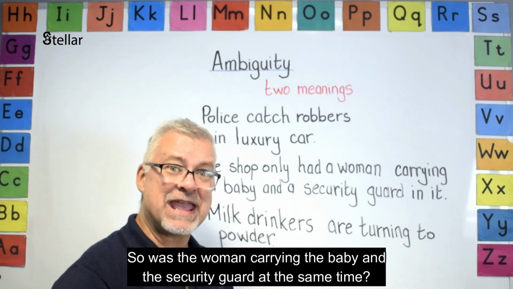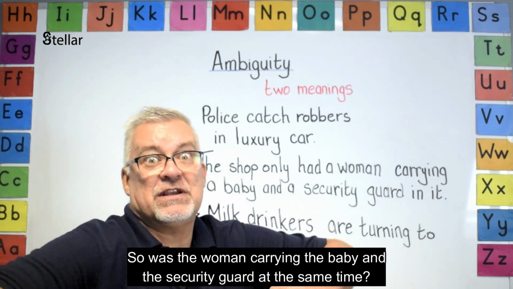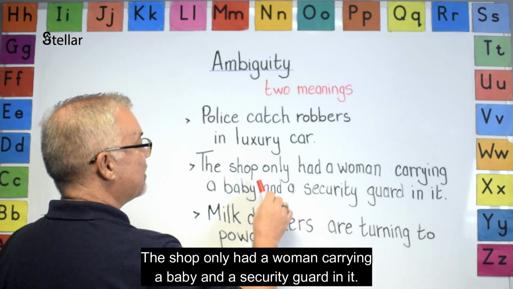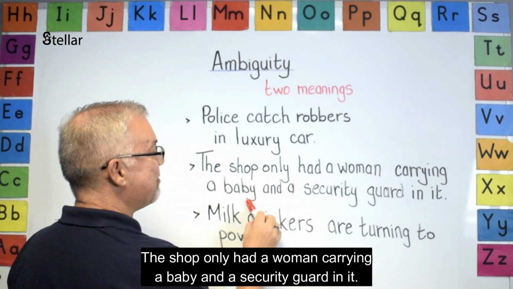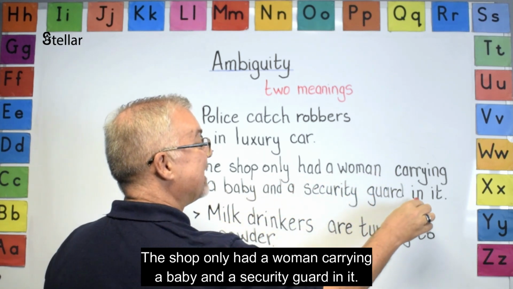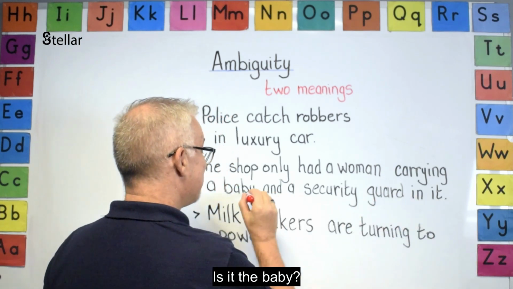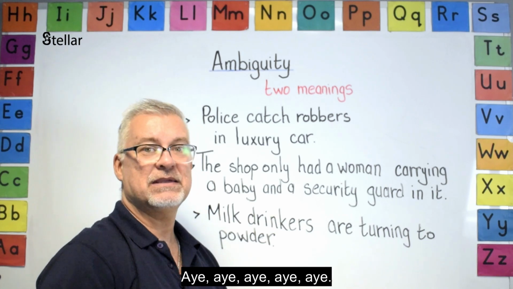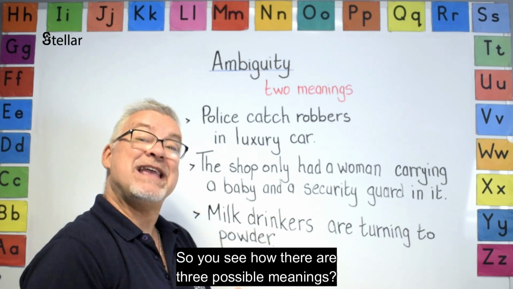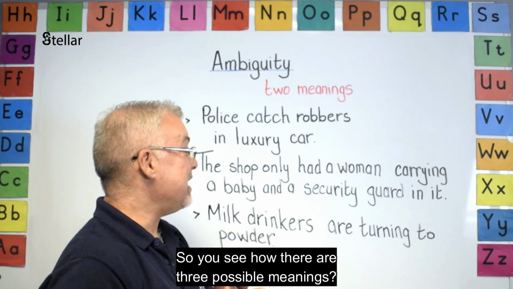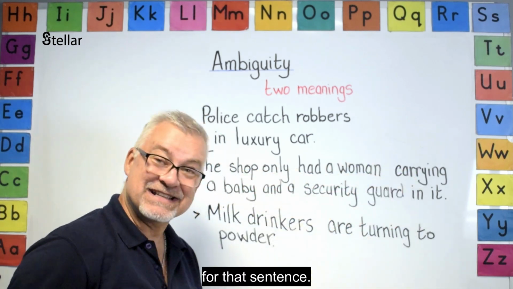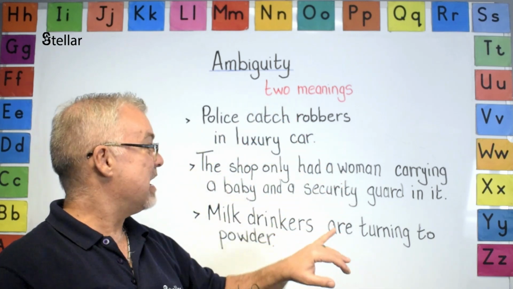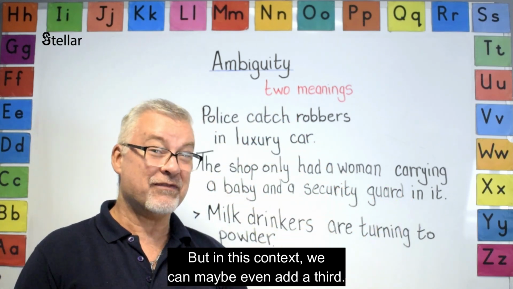So was the woman carrying the baby and the security guard at the same time? Check this one out. The shop only had a woman carrying a baby and a security guard in it. Is it the baby? Does that mean the security guard's now inside the baby? So you see how there are three possible meanings for that sentence. And that's ambiguity. So ambiguity means two meanings, but in this context we can maybe even add a third.